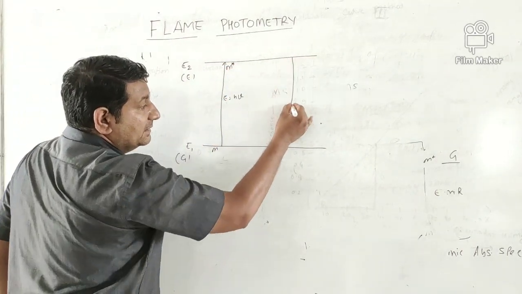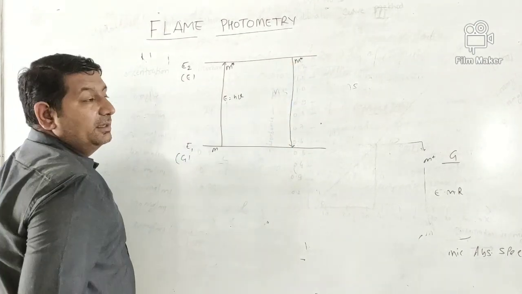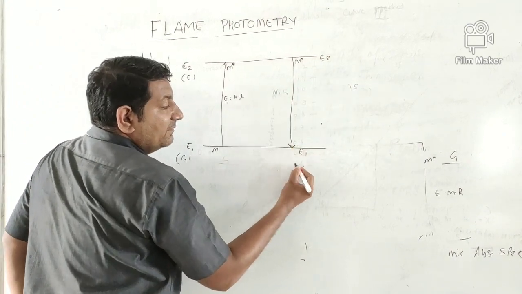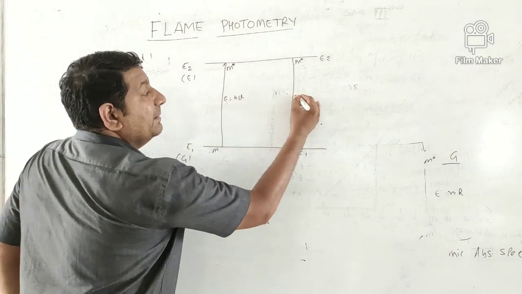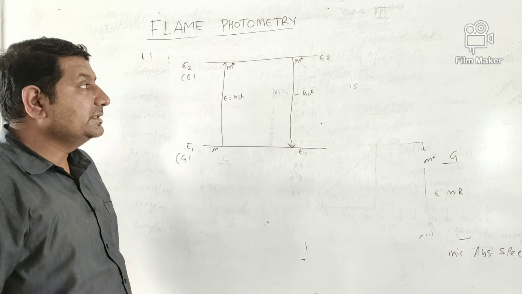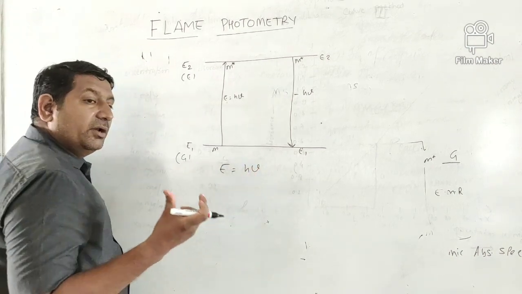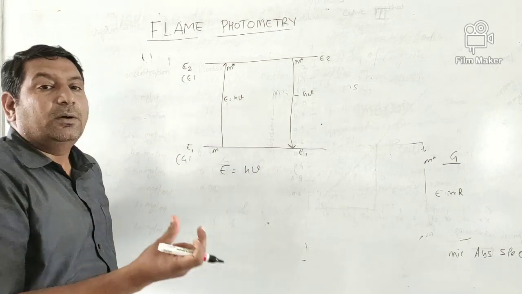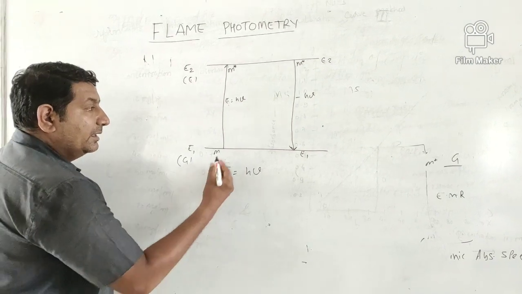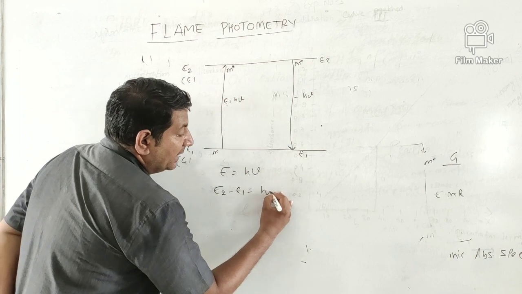Similarly, in this condition, this excited ion from the higher energy level E2 comes to the lower energy level, the ground state E1, by releasing the same amount of energy. With the formula E = hν, we can determine the amount of energy which is absorbed by this atom or released by this atom. That will be E2 − E1 = hν.